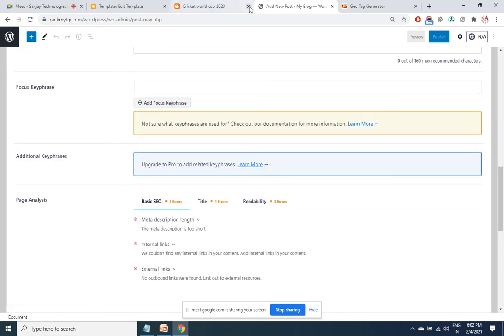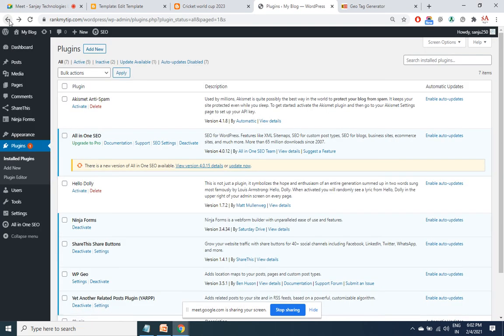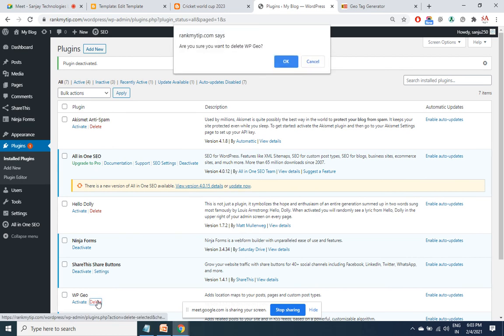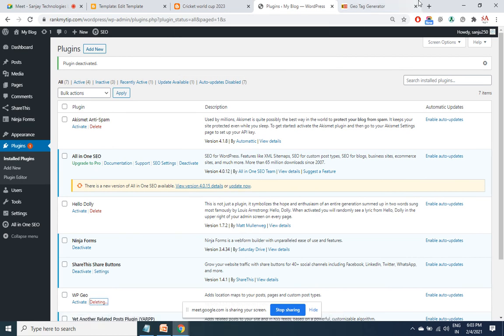Okay, any plugin when you are not satisfied, you can simply uninstall. Let us use some other plugin. Deactivate and delete in order to free the space in the server. Delete and go for another plugin.